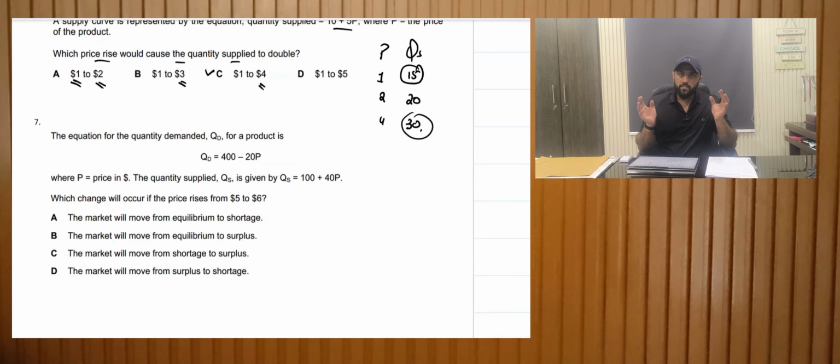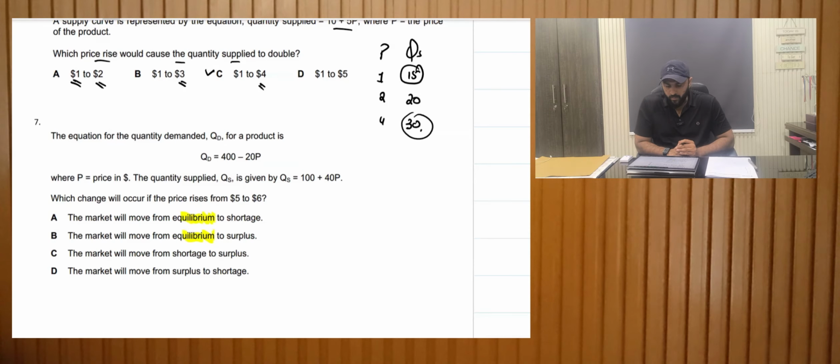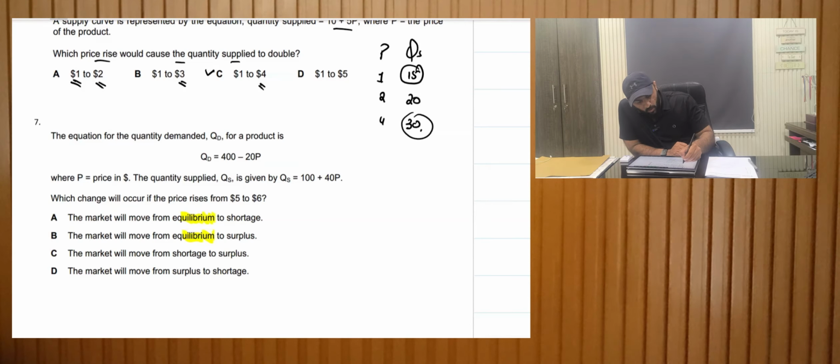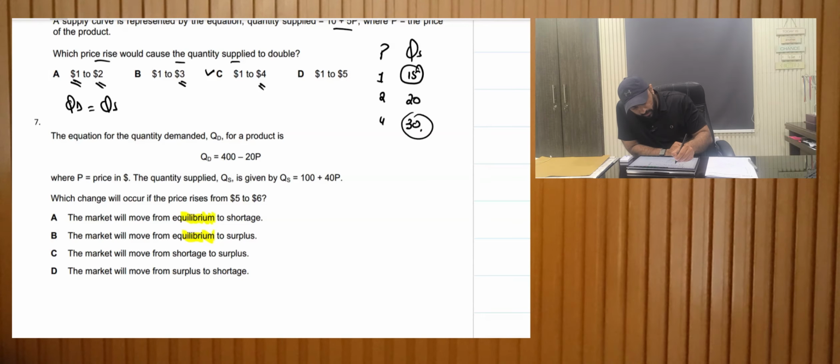Whenever such MCQs are given and there has been a mention of equilibrium, we need to calculate the equilibrium first. A simple way to calculate the equilibrium is to set quantity demanded equal to quantity supplied. So we replace the equations: 400 minus 20p is equal to 100 plus 40p.